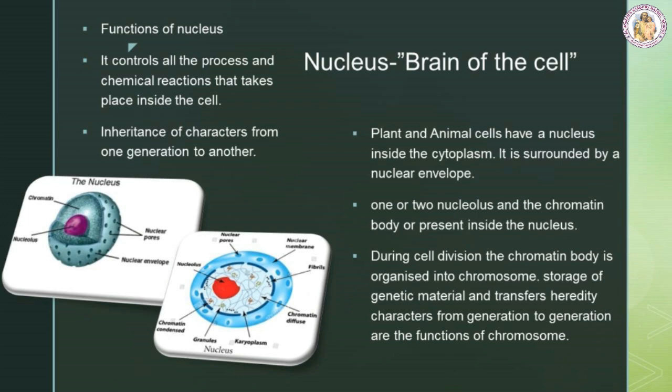Nucleus, the brain of the cell. Plant and animal cells have a nucleus inside the cytoplasm. It is surrounded by a nuclear envelope. One or two nucleoli and the chromatin body are present inside the nucleus. During cell division, the chromatin body is organized into chromosomes. Storage of genetic material and transfer of hereditary characters from generation to generation are the functions of the chromosome.